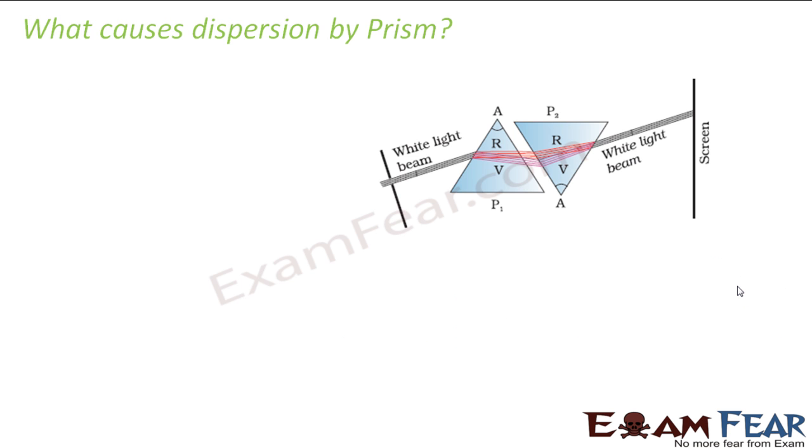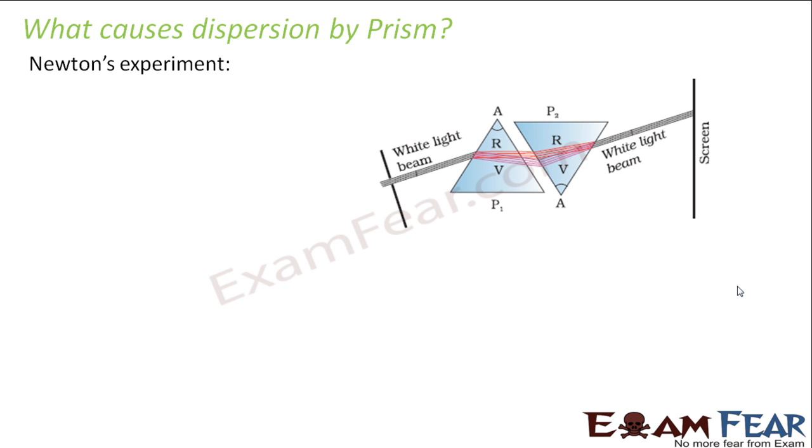So, now let us look at what causes dispersion by a prism. Why do prisms disperse light? Earlier, when the phenomenon of dispersion was not properly explained and known, people thought that maybe it is a magical phenomenon which takes place because of which the light gets split into so many different colors. Only later, when Newton performed this experiment where he took 2 prisms and arranged them in this pattern.